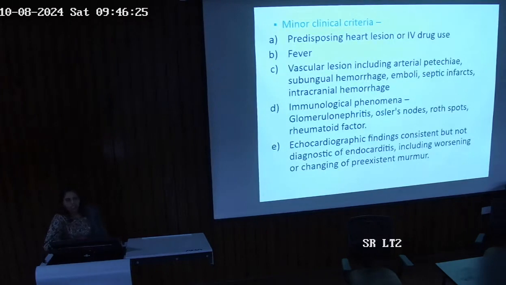What are the minor clinical criteria? A predisposing heart lesion or IV drug use, fever, vascular lesions including arterial petechiae, subungual hemorrhage, emboli, septic infarct, intracranial hemorrhage, immunological phenomena like glomerulonephritis, Osler's nodes, Roth spots, rheumatoid factor present in the blood, and echocardiographic findings consistent but not diagnostic of endocarditis, including worsening or changing of a pre-existing murmur.